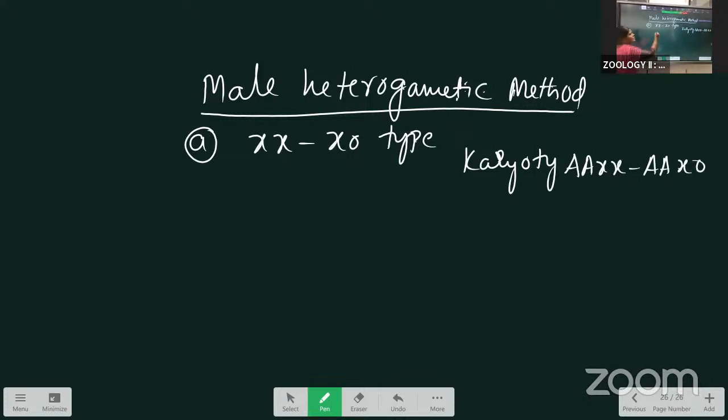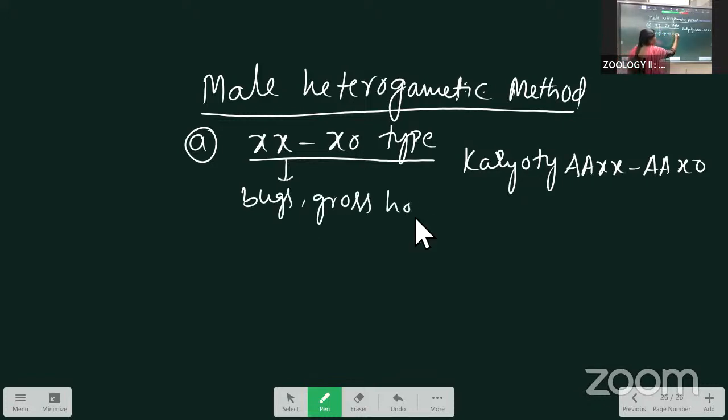This type of sex determination occurs in bugs, grasshoppers, and cockroaches.